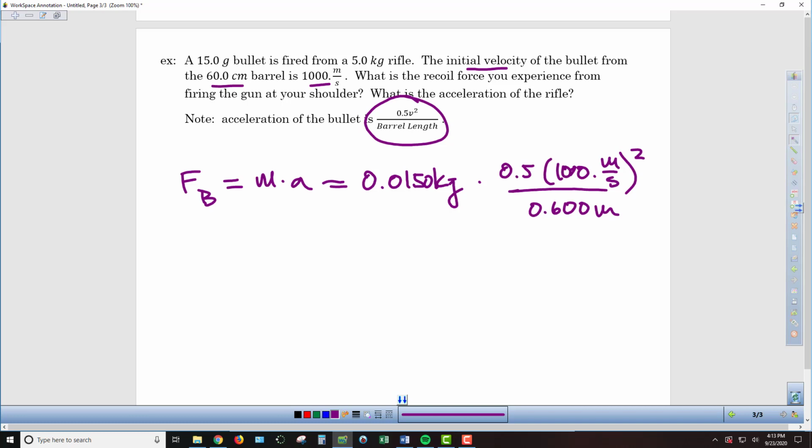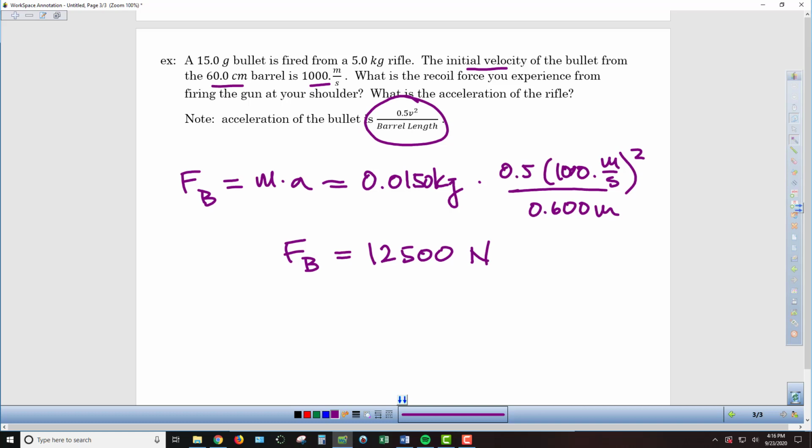So we can see that we've got a mix of 3 and 4 significant figures, so we're eventually going to round off our answer to 3 sig figs. And so if we push buttons on our calculator, we'll round off to 3 significant figures, so we're going to end up with an answer of 12,500. Again, that was force that we were solving for, so 12,500 newtons. So that's the force that's being applied to the bullet.